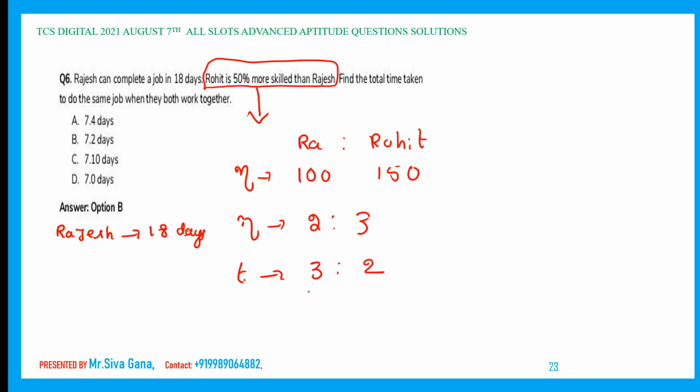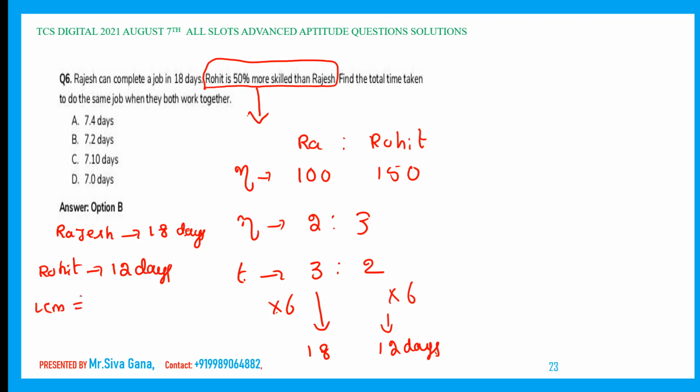He already gave that Rajesh takes how much time? 18 days. So 3 into 6 is 18, here also 6 times, which means Rohit takes how much time? 12 days. Now the LCM of the time taken gives the total work that we want to assume. LCM of 18 and 12 is 36. 36 is the total work that we are assuming.